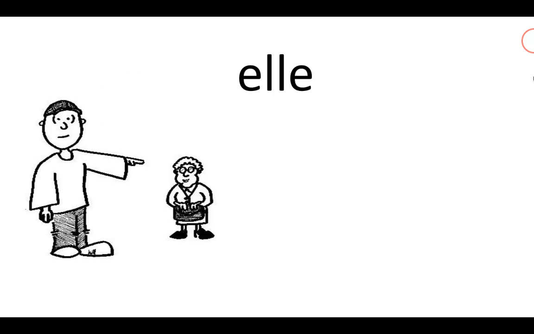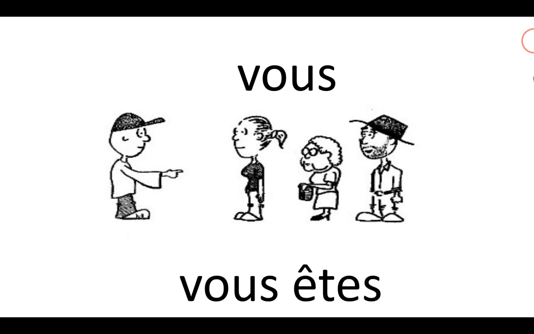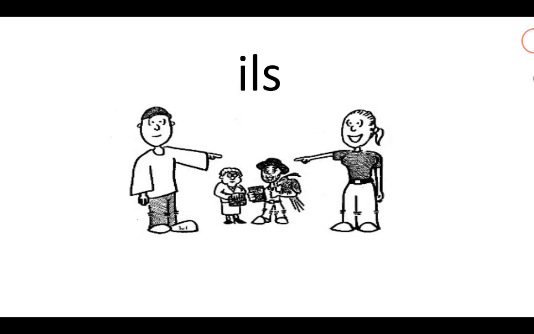How about she is? Elle. She is. Elle est. Exactly. How about you guys are? Vous êtes. Notice I carry that S sound over, so it's vous êtes, right? Not a silent S this time because there's an E after it. Vous êtes. And how about they are if it's guys and girls?